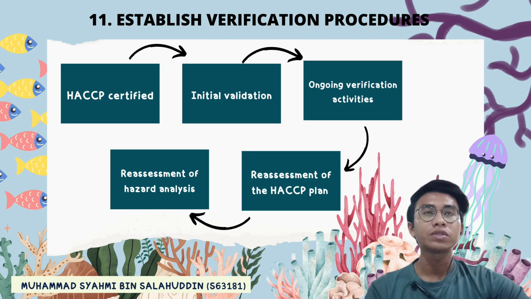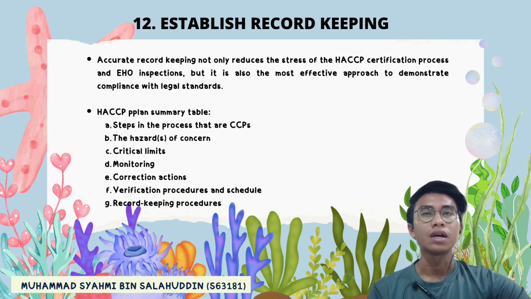Establish verification procedures: initial validation, ongoing verification activities, reassessment of the HACCP plan, and reassessment of the hazard analysis. Establish record keeping.